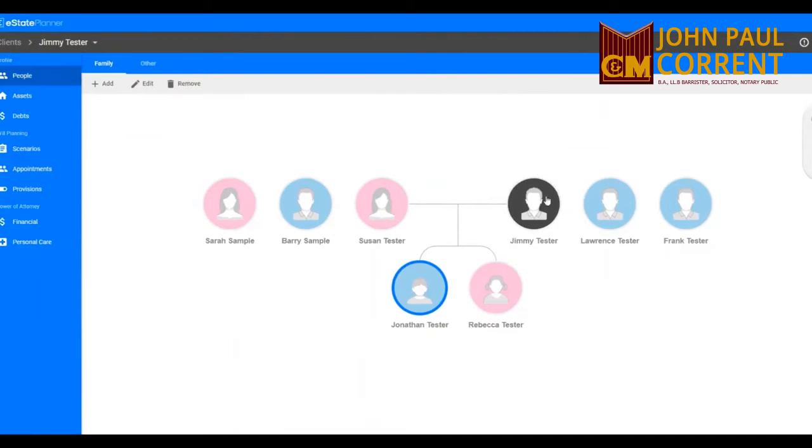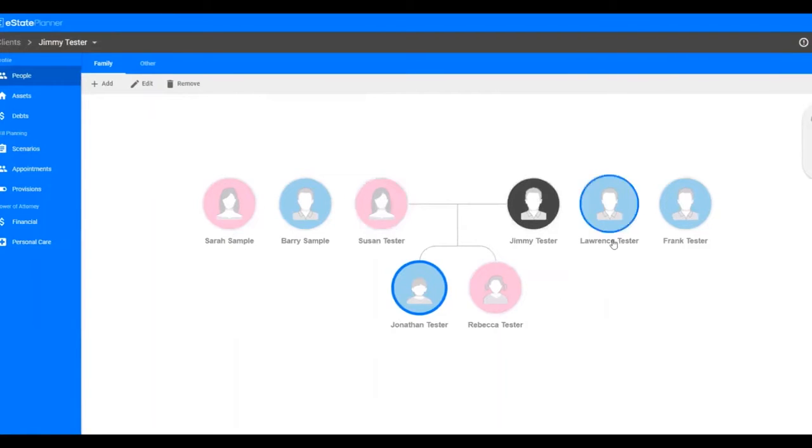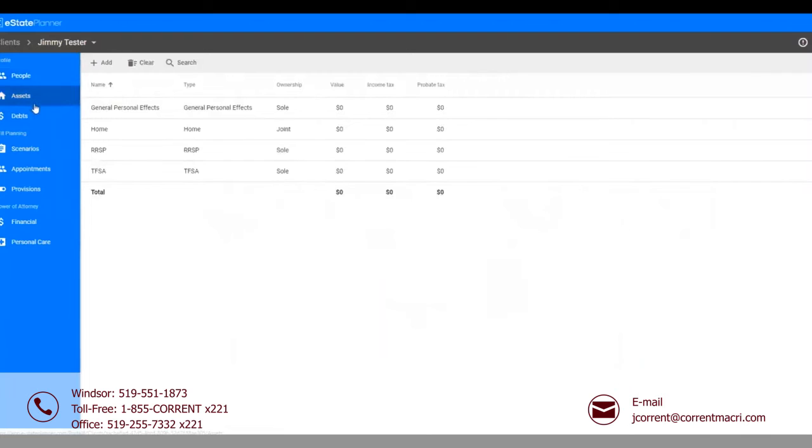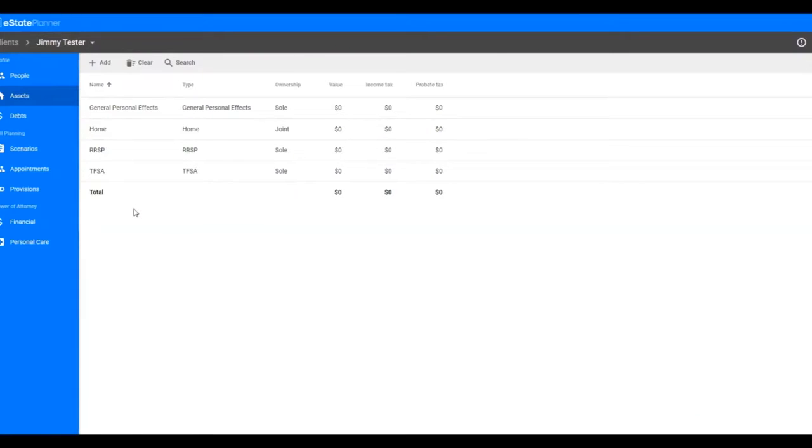So here we have Jimmy and his wife Susan with two kids, Jonathan and Rebecca. Lawrence and Frank are Jimmy's siblings. Barry and Sarah are Susan's siblings. Their assets, I've just put in a couple of assets. You don't have to put in all of their assets if you don't want to. We have personal effects because we want to deal with those separately. We have a home, we have RSPs and TFSAs, and assume that they also have a whole bunch of other assets that we don't want to really concern ourselves with at this point.